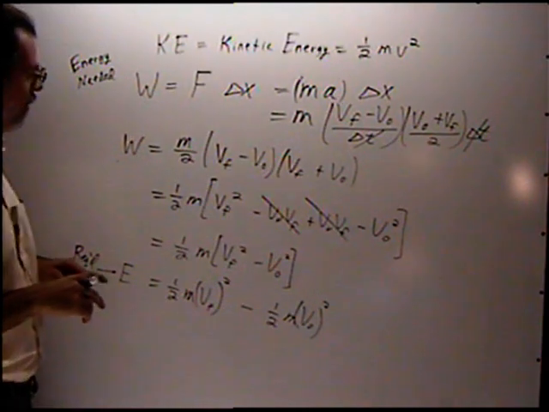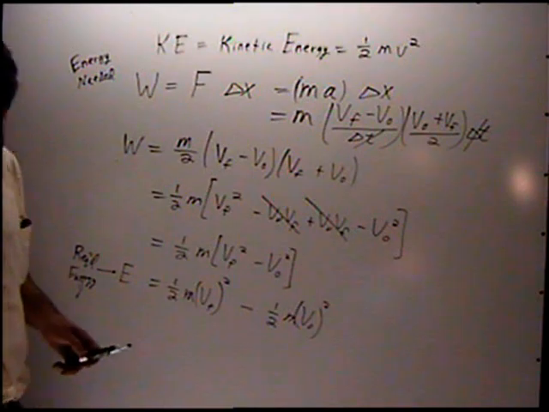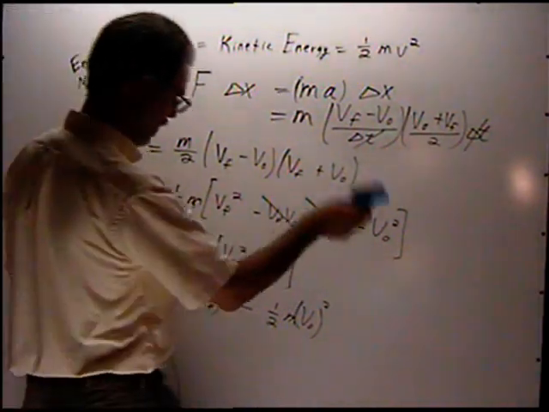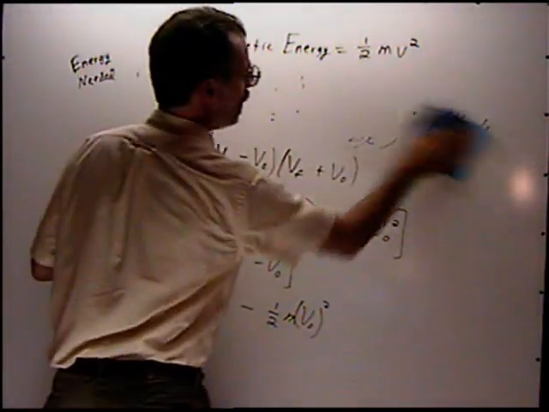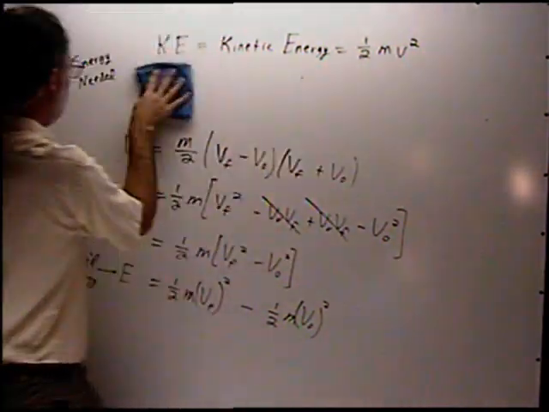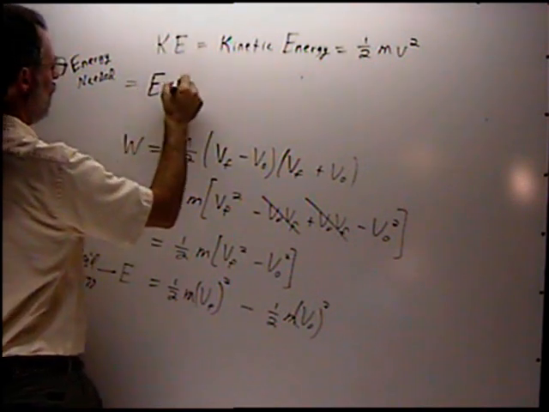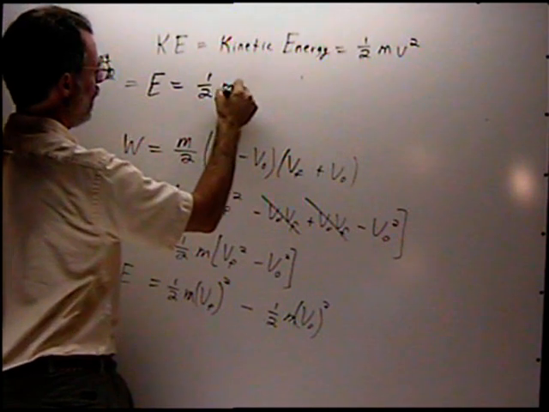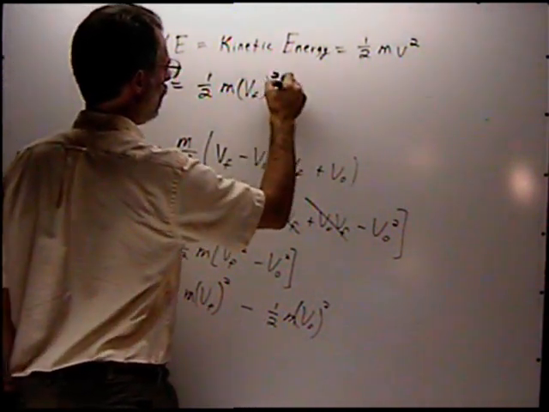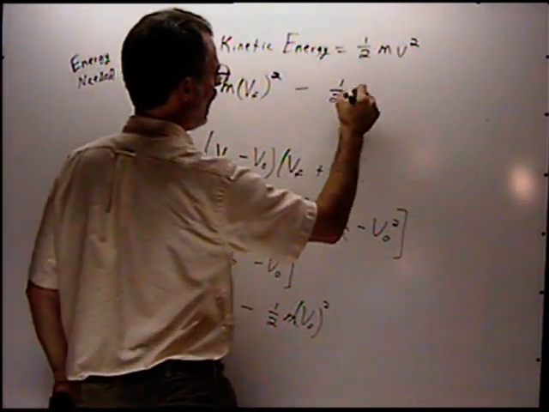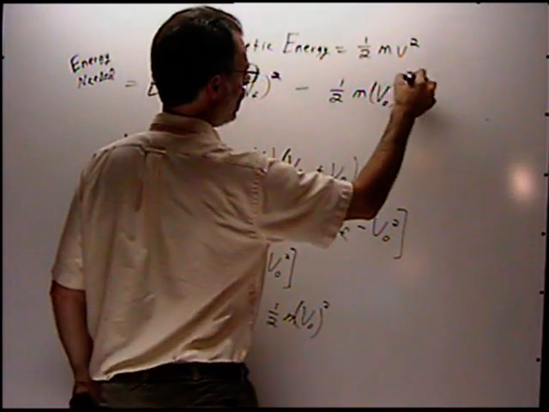So apparently what we have derived is that, and I'm going to erase this right now and put it right up here, the energy needed equals 1/2 m the final velocity squared minus 1/2 m the initial velocity squared.